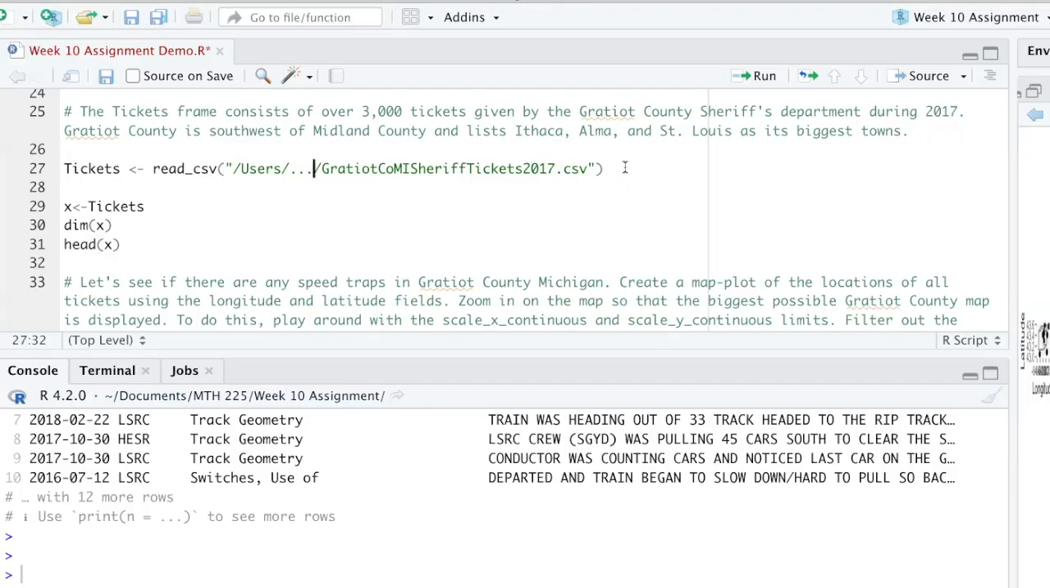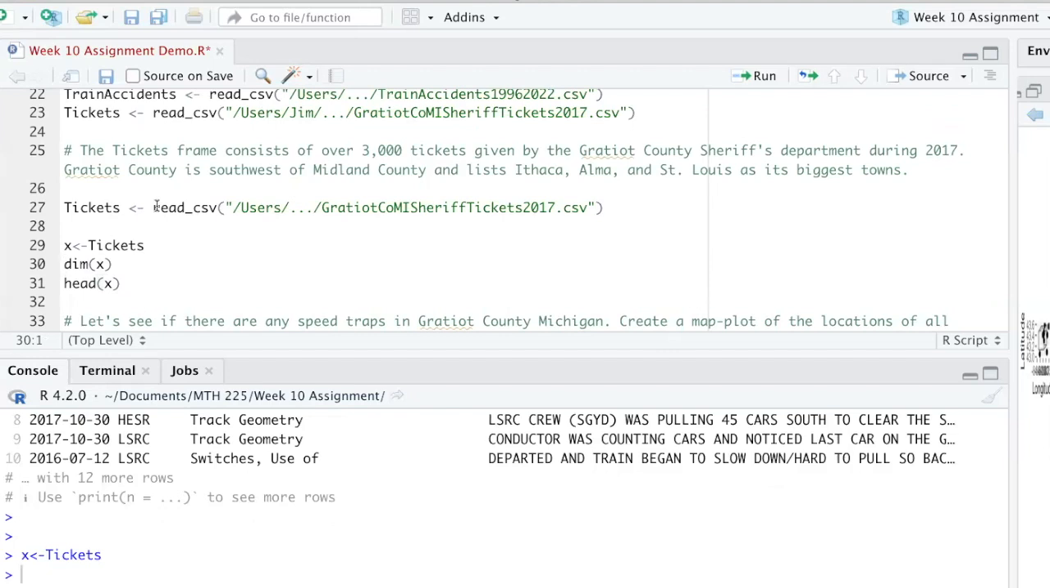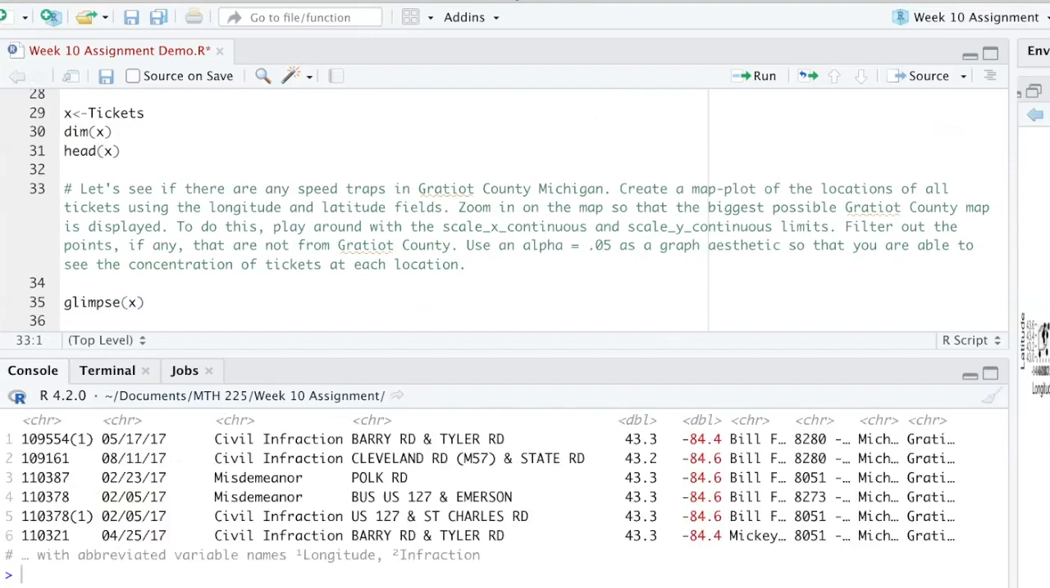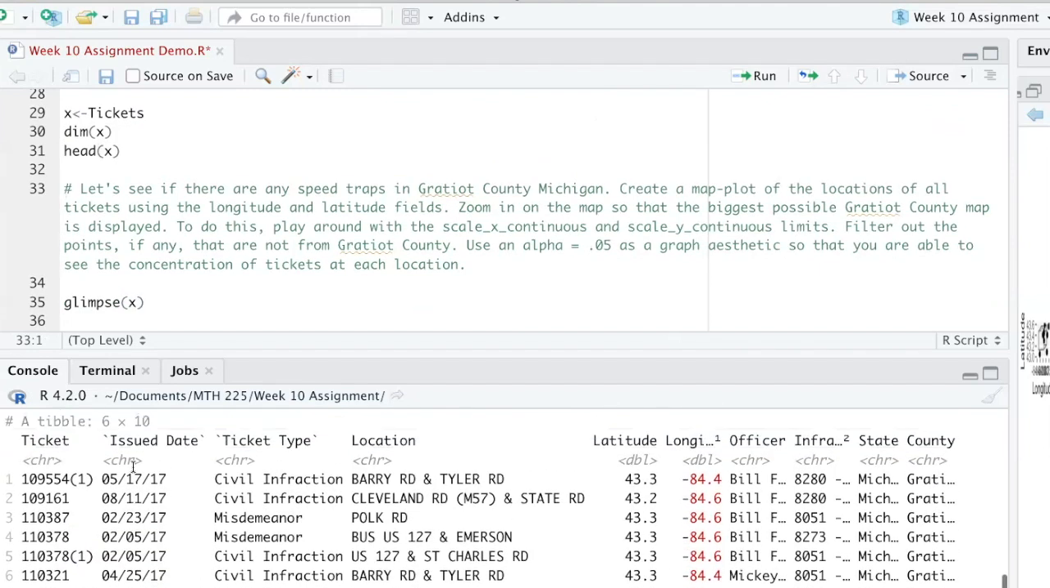Okay, so the first thing we're going to do is read in the tickets, and we'll just assign it to x, so we don't have to type in tickets all the time. Let's take a look at the dimensions. You can see that there were 3,133 tickets. There are 10 different columns, and if you take a look at the head, you can see 1, 2, 3, 4, 5, 6, 7, 8, 9, 10 different fields. They all fit right on one screen here.